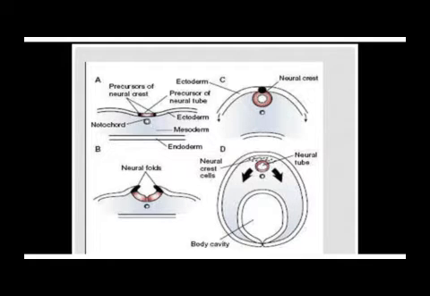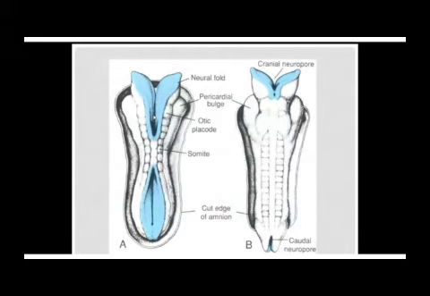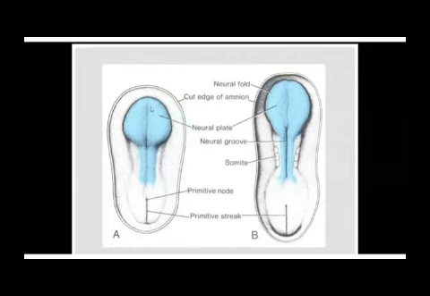And you're seeing the notochord in the midline. It is the one which induces the overlying ectoderm. And you see this is the midline portion of the ectoderm to thicken and form what we call a neural plate, which we are seeing here in the middle.